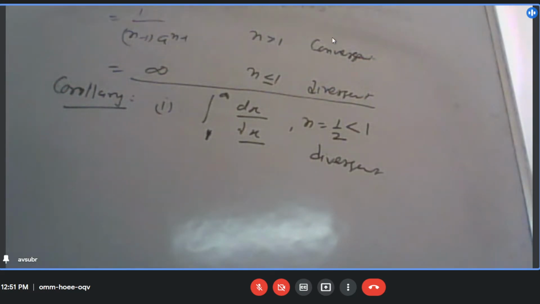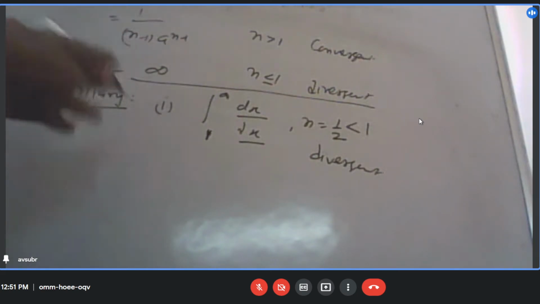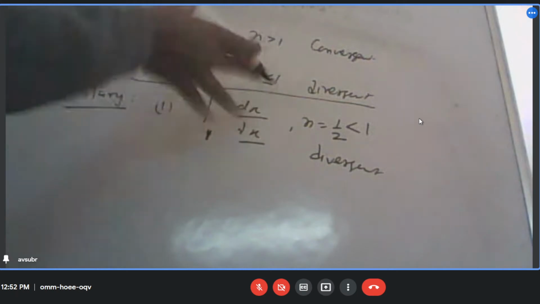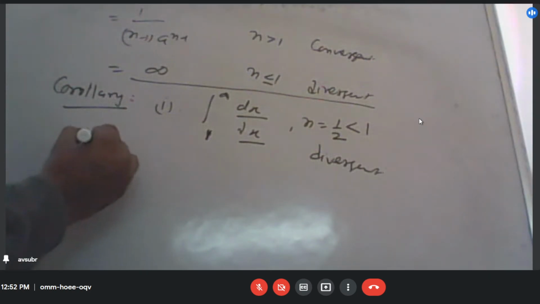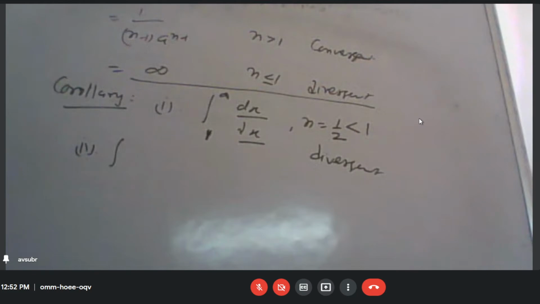Yes, sir. Clear? So without actually going through all these things, I can directly say that if this type of integral is there, I can just see this n, and whether n is less than or equal to 1 or it is greater than 1. Sir, when it will be minus infinity to 0, then it will be convergent.